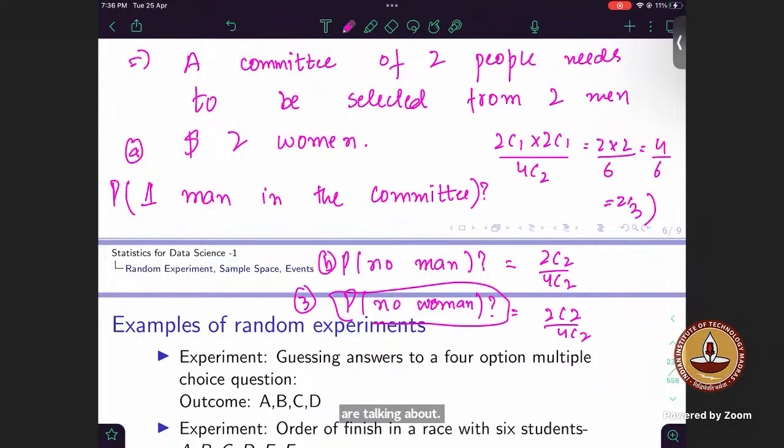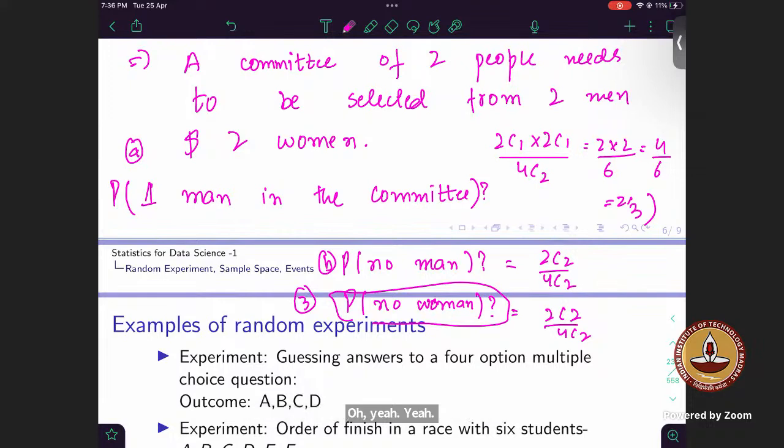Okay, so what you are saying is there are 2 men and 2 women. But we are selecting only 1 man.